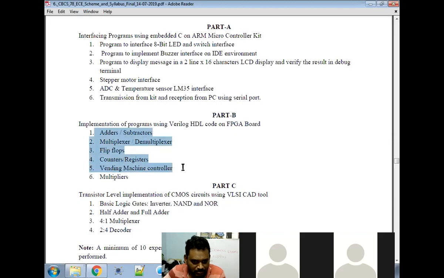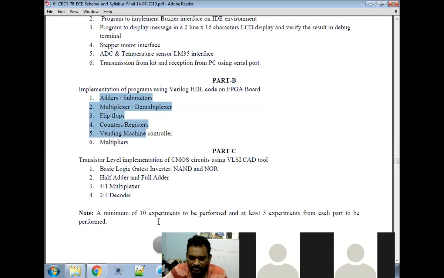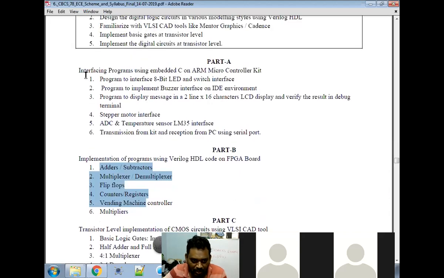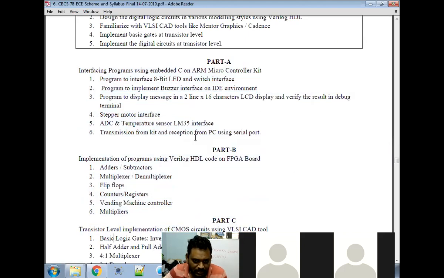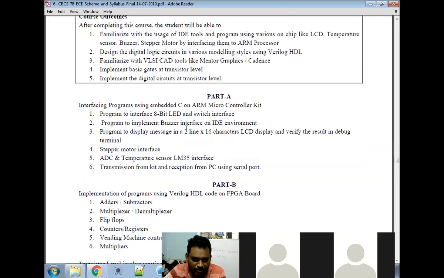Here we already have the code and the execution, because IT students also have this lab. That's why we will compulsorily perform all of this, 5 in this, 5 in this, 2 in this. So in total we are going to do 12 experiments, but you need to do a minimum of at least 10. That is the requirement. In this session we will do at least 5 labs. If you want, take a screenshot, this is about your lab.